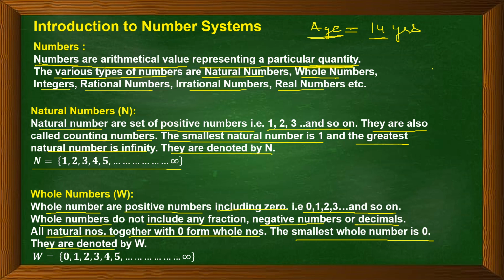Now whole numbers are denoted by capital W. So W consists of all the numbers starting from 0 to infinity. So 0, 1, 2, 3, 4, 5 till infinity we have whole numbers, right?